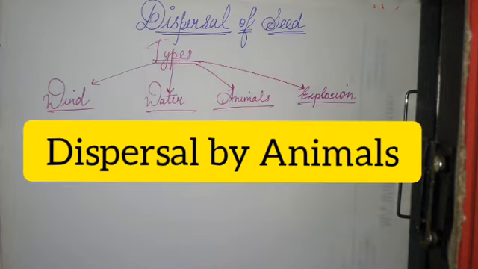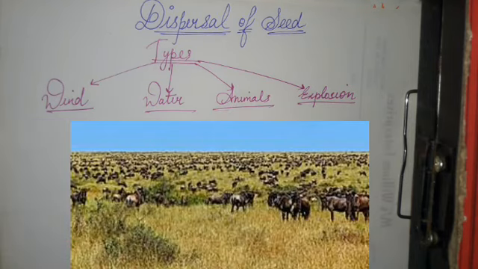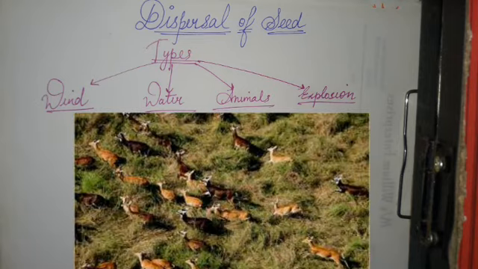Third method is dispersal by animal. You all know that animals go from one place to another. They do migration and they never walk on the road. They usually walk in bushy regions or grasses where there are many trees, forest areas. So while they are going, if they come in contact with seeds, the seeds stick on the body, and when they travel from one place to another, they scatter the seeds which are present on the body. A very good example is the seed of cockleburr.